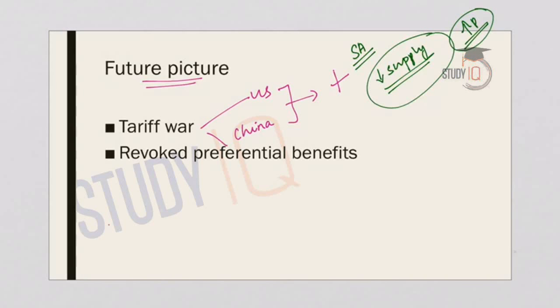Now thirdly, the US has recently revoked the preferential benefits that were given to India. Now Indian exports will not get the preferential benefits from the US, and this will make the situation tough for India's export sectors, because India's exporters will now have to compete with other countries who are getting zero tariff. So these are the factors that can impact the export and import of the country and can cause a trade imbalance for the country in the near future.